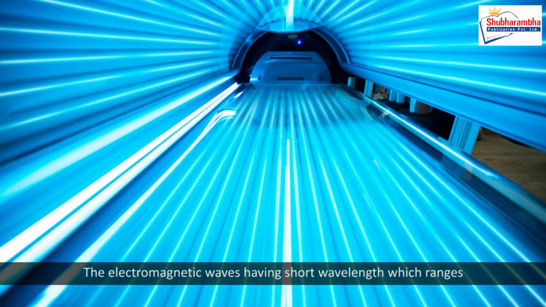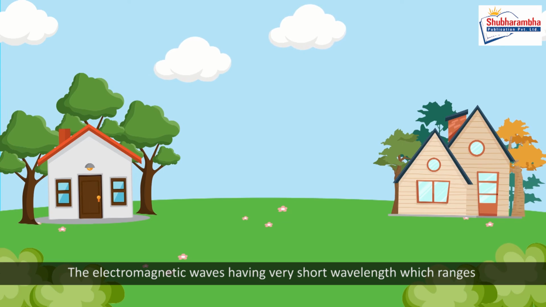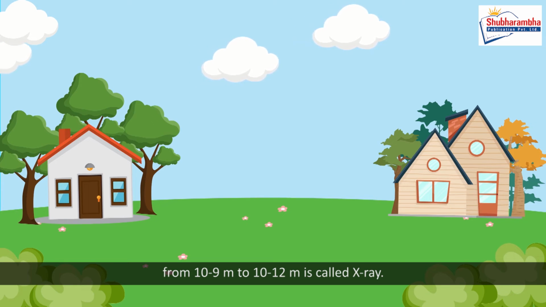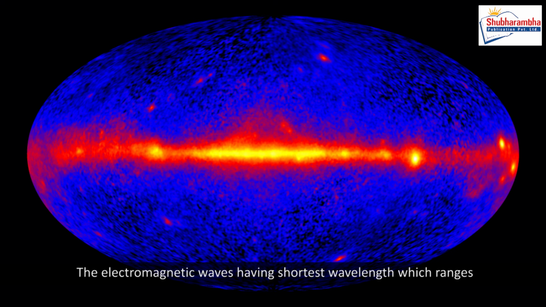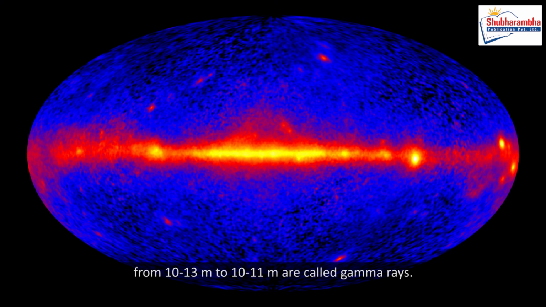Ultraviolet wave. The electromagnetic waves having short wavelength which ranges from 4 times 10^-7 meters to 10^-9 meters is called ultraviolet wave. X-ray. The electromagnetic waves having very short wavelength which ranges from 10^-9 meters to 10^-12 meters is called X-ray. Gamma rays. The electromagnetic waves having shortest wavelength which ranges from 10^-13 meters to 10^-11 meters are called gamma rays.